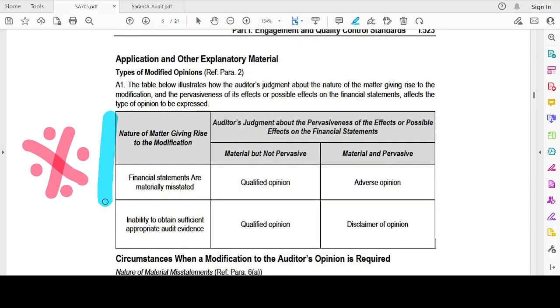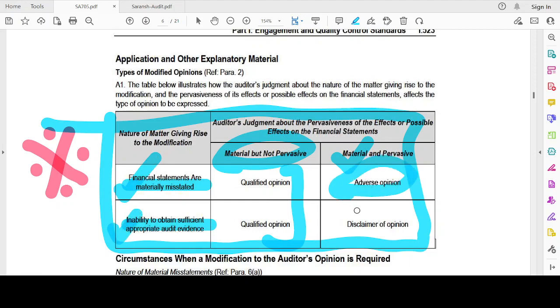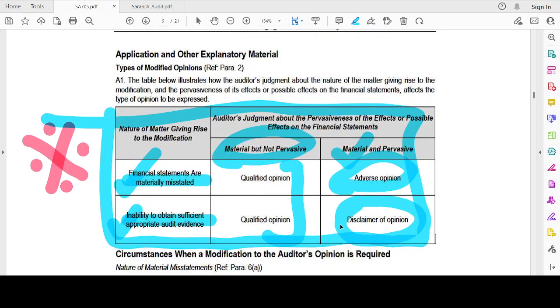Now, the table which we have already seen, right? Many of us would have been remembering this one. First, the financial statements are materially misstated, and there is an inability to obtain sufficient appropriate audit evidence. If it is material but not pervasive, in both cases, it is a qualified opinion. If it is material and pervasive and I have obtained the audit evidence, then it will be an adverse opinion. If I'm unable to obtain sufficient appropriate audit evidence, then it will be a disclaimer of opinion. So this is very important, okay?